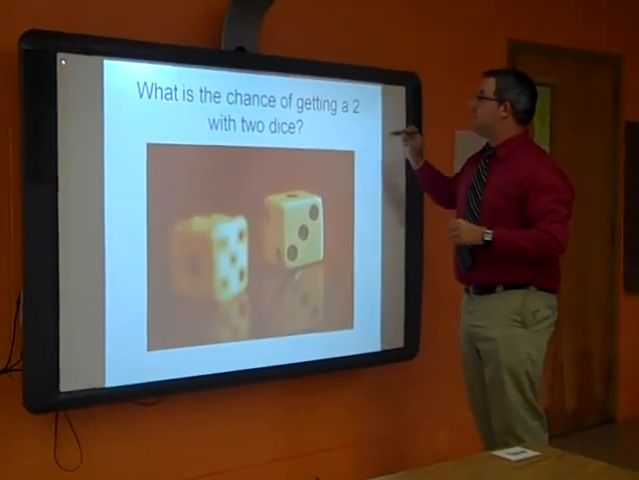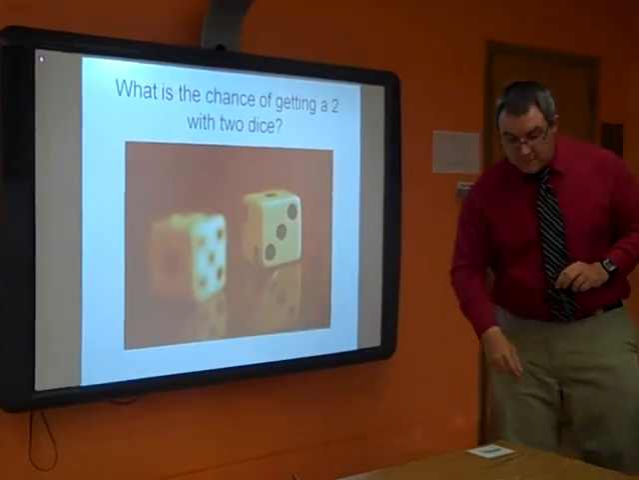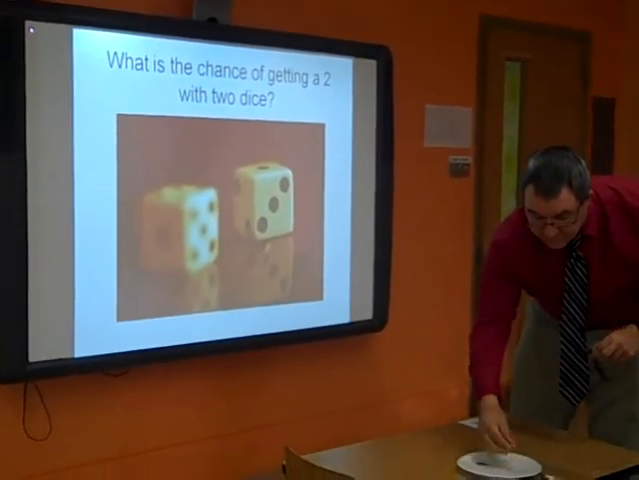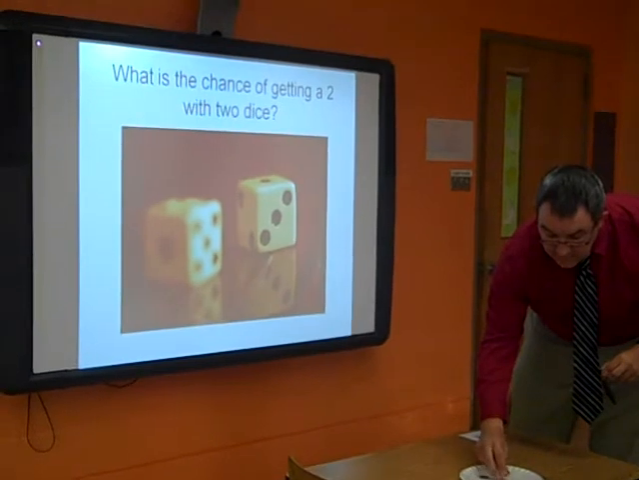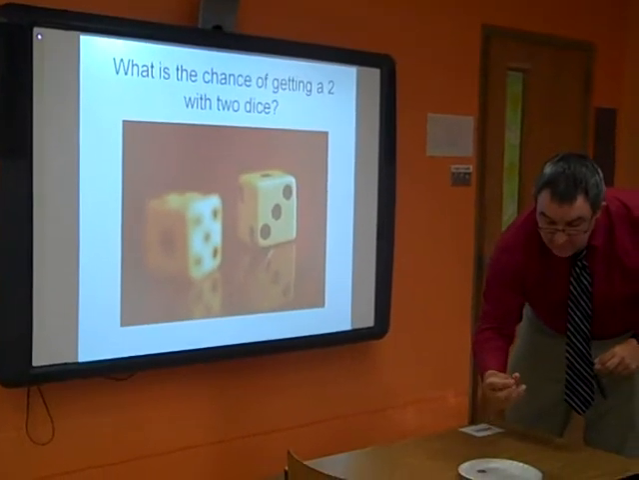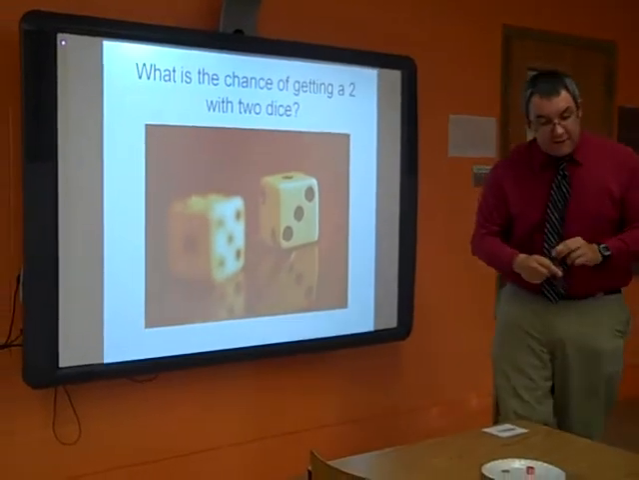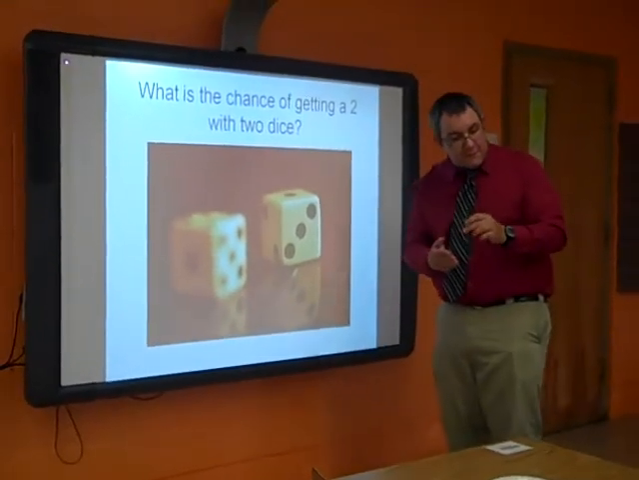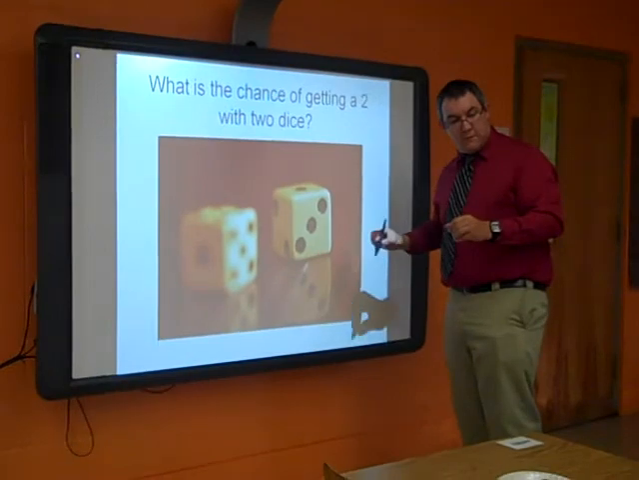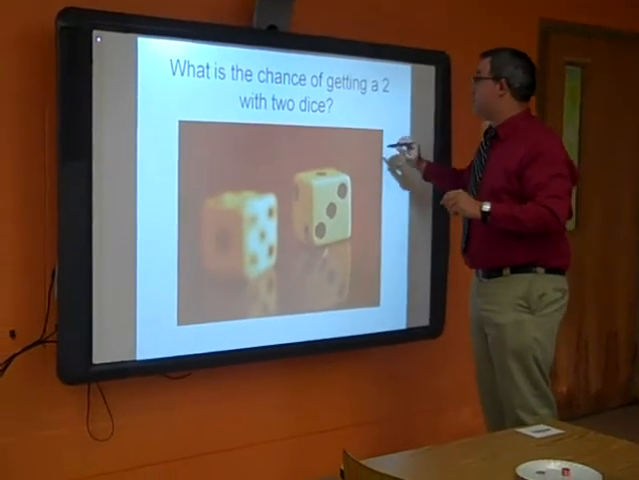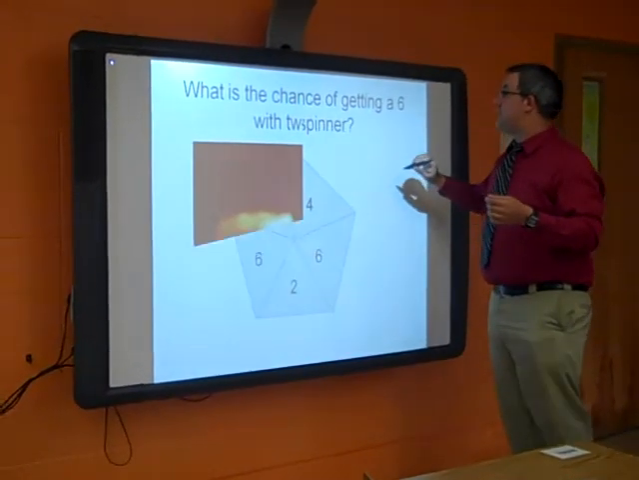What's the chance of getting a 2 with 2 dice? You have 2 dice here. Let's pretend we have 2 dice. How many times can you get 2? 2 times. Very good. Out of how many total? What's 6 plus 6? 12. So it's a 2 out of 12 chance.